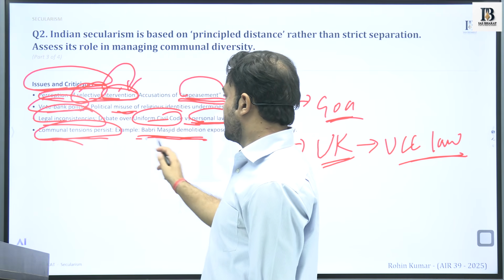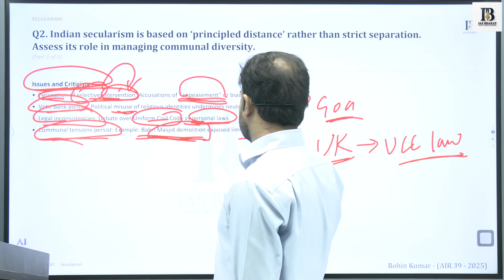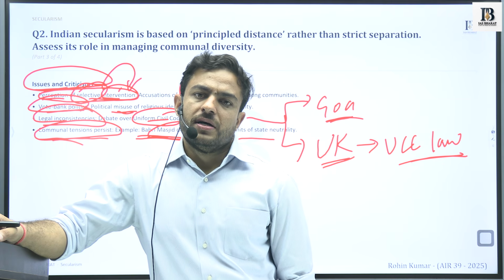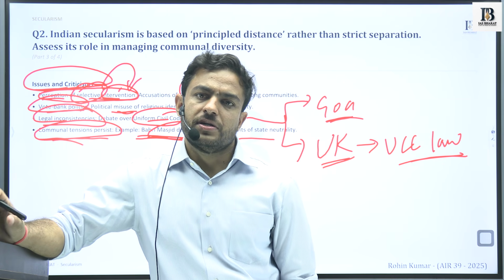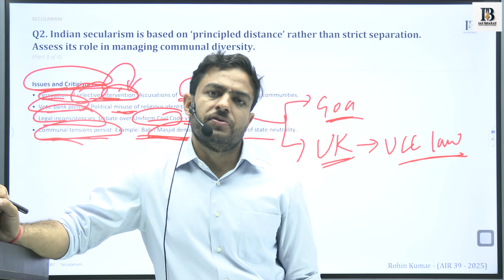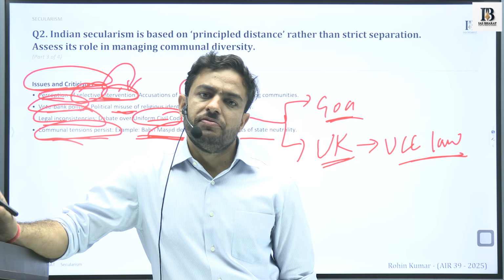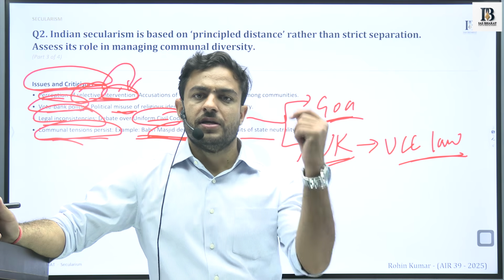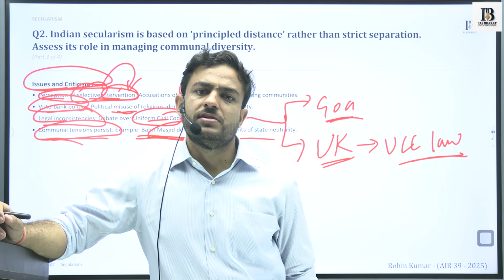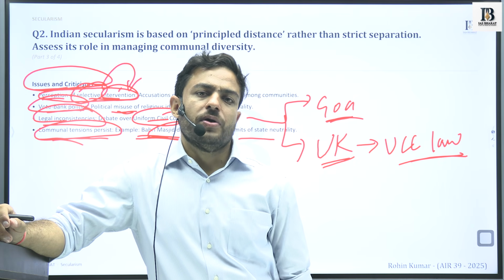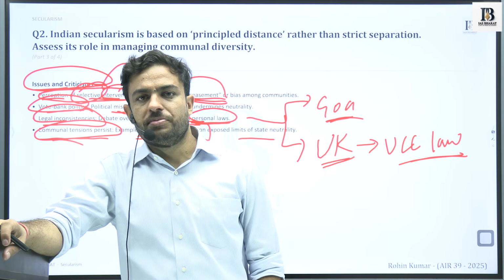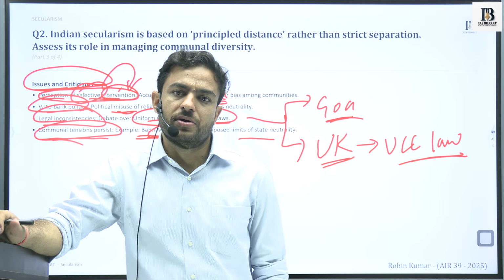Certain examples can be cited, such as the Babri Masjid demolition, which highlighted the communal nature of society, coming out as a result of different perceived opinions about cultural practices. These conflicts are taking place, and there are innumerable other communal conflicts that have taken place in the country. So it raises the clarion call of whether this concept of principled distance has functioned well or not. Okay.